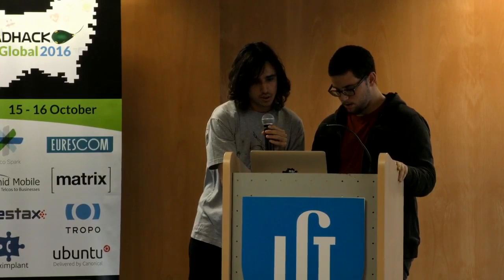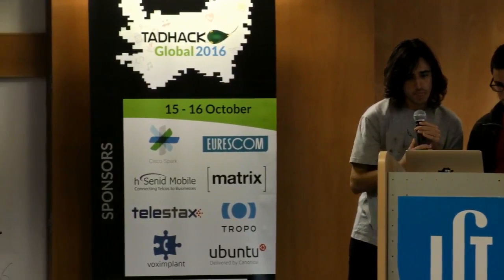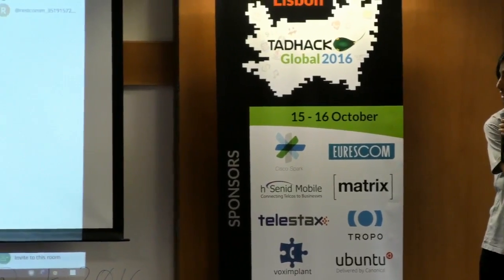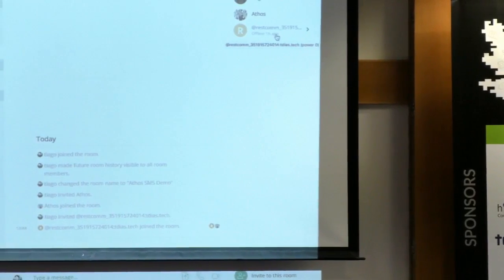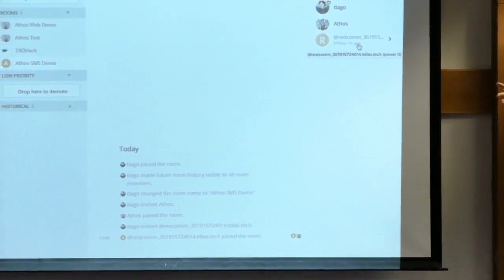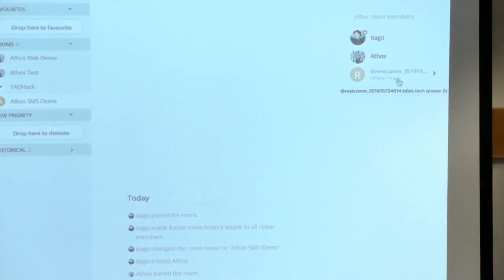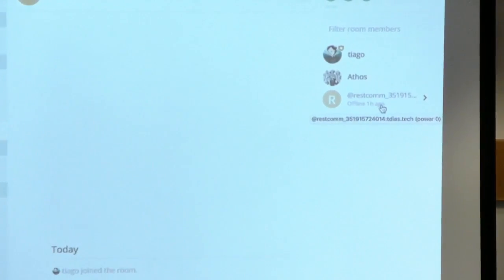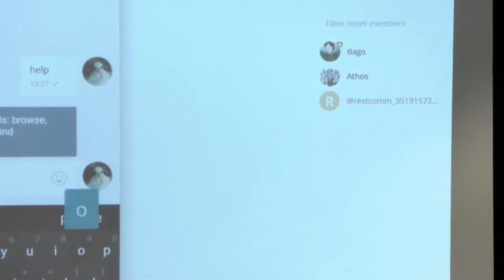So we made a bridge between RESTCOM SMS and Matrix. As you can see in here, we've got a room where we've got me, and we've got Athos, which is our bot, and we've got a virtual user, which is called RESTCOM and a phone number, which is a Portuguese phone number, which is my number. So here's my phone.